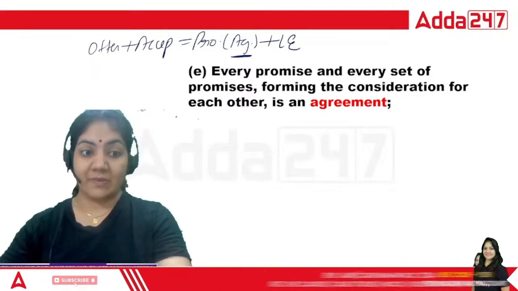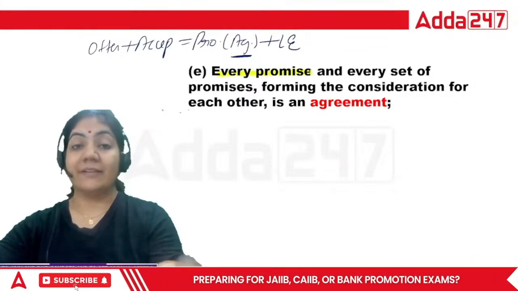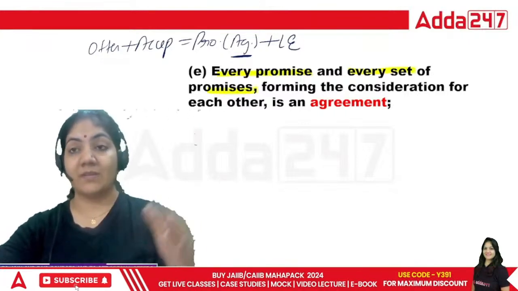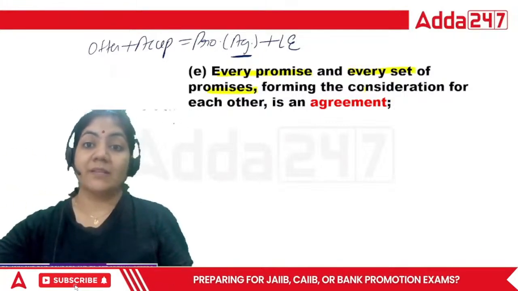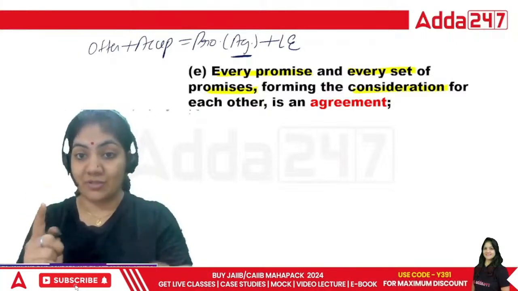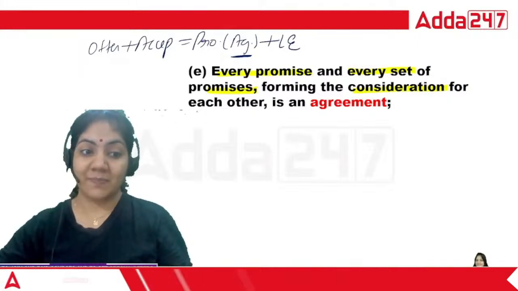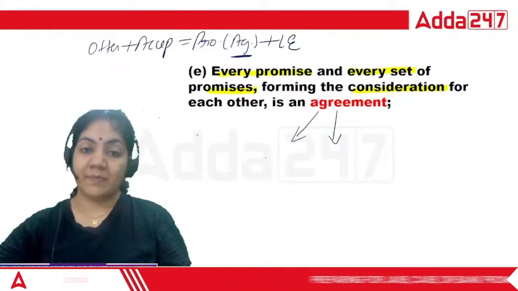Every promise and every set of promises, it means one person promises, the second person also promises, forming the consideration, and in this promise you must require consideration, that is called agreement.